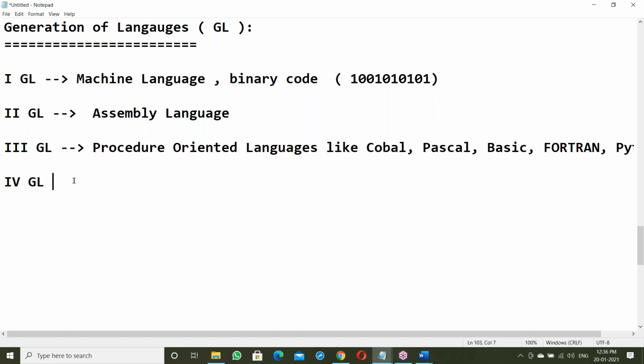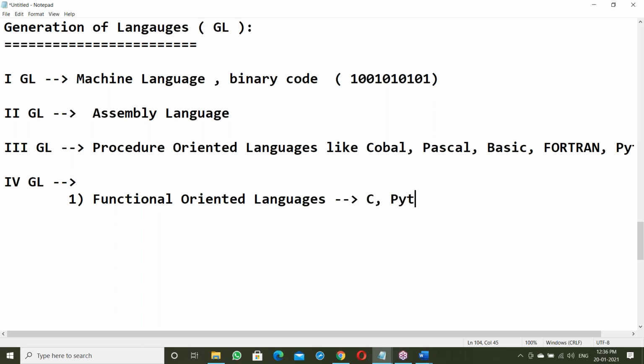Next, fourth generation. In fourth generation, there are different kinds of things. First one, functional oriented languages. For example, C language is a functional oriented language.